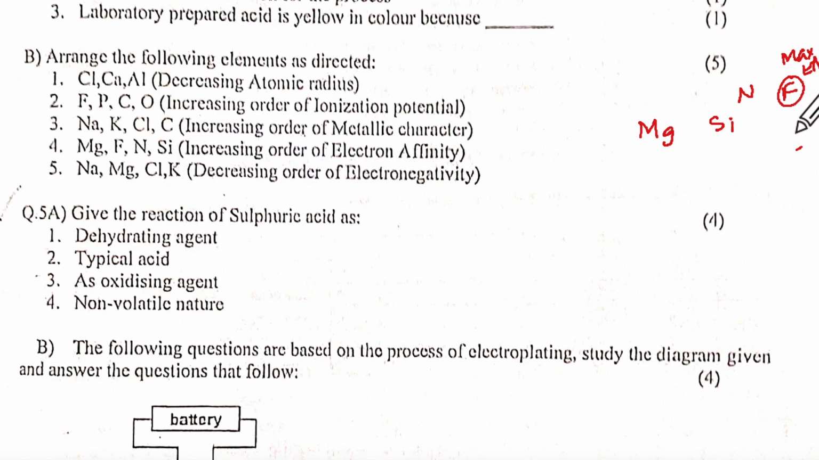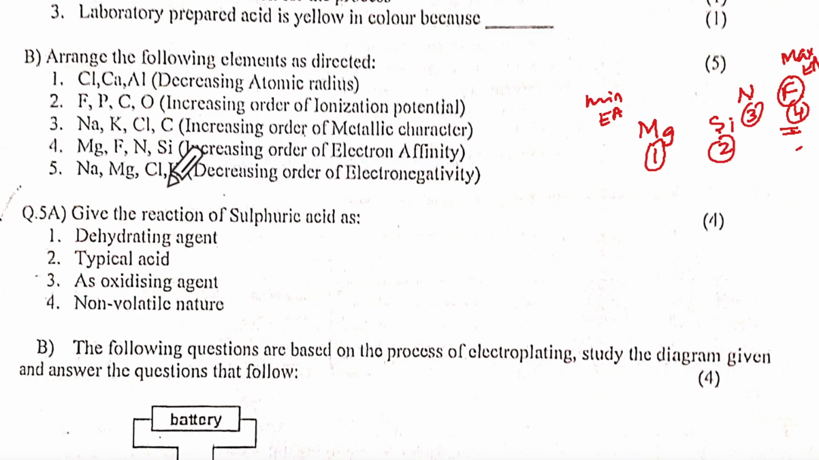If they had put chlorine, then we would have put chlorine as maximum. But they have fortunately not put chlorine here. And this, Mg, will be the minimum electron affinity. So how will we start? Increasing order means I'll have to start with magnesium, then this, and then this. This is number 1, number 2, number 3, and number 4, from minimum to maximum.